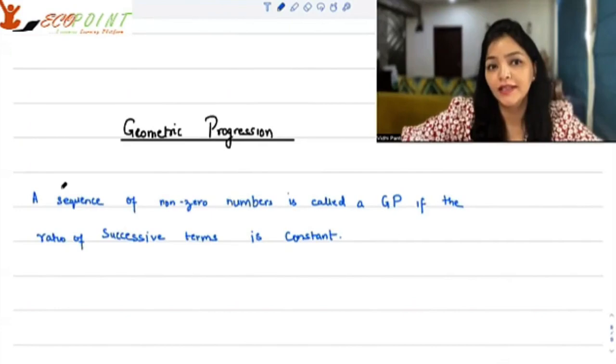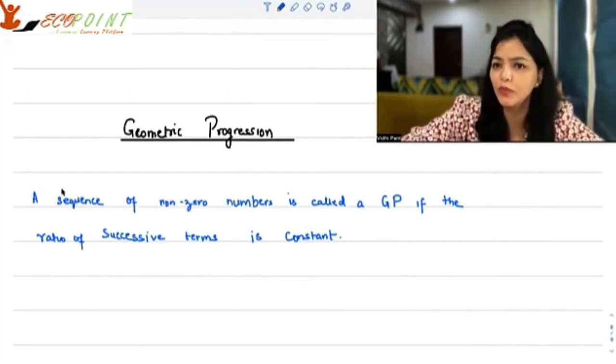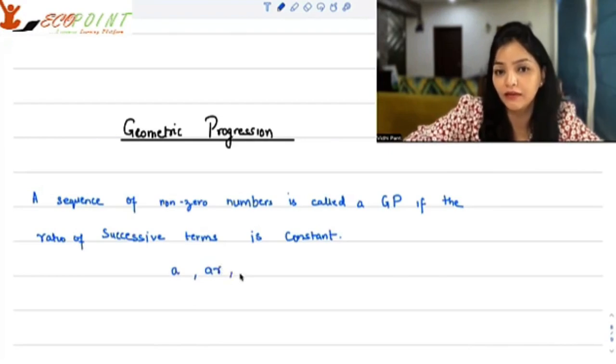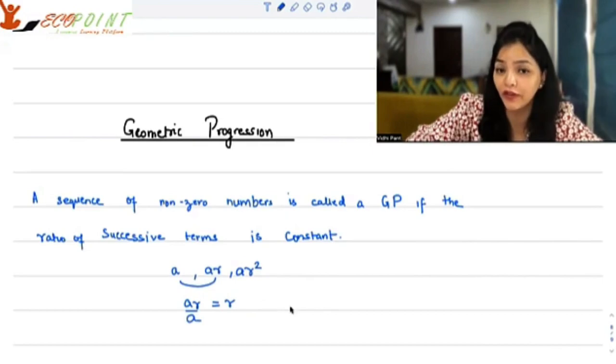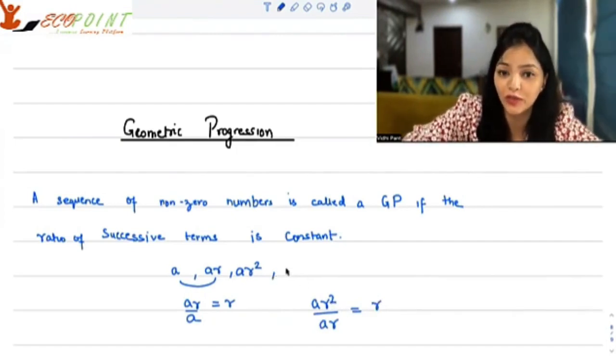Geometric progression is basically a sequence of non-zero numbers where the ratio of successive terms is constant. Say your first term is A, then the next term is AR, then the next term is AR square. If you take AR upon A, you get R, a constant. When you take AR square upon AR, you again get R. That's the common ratio that you have.